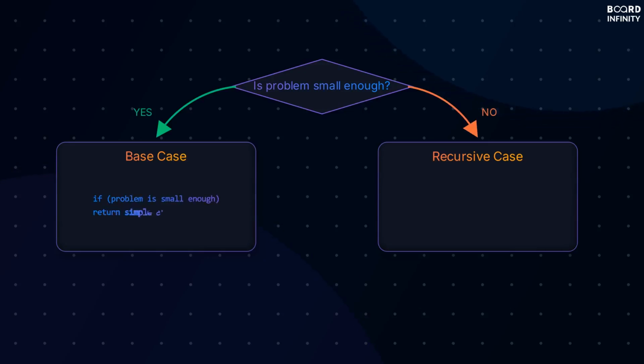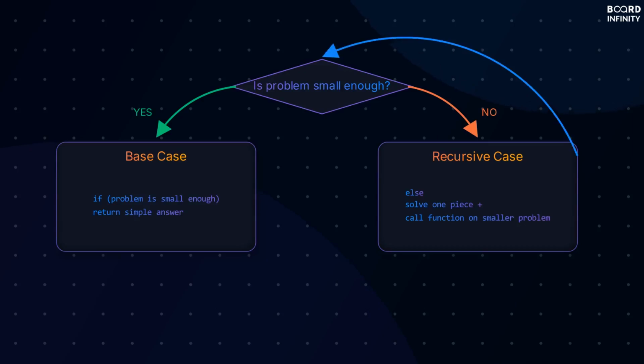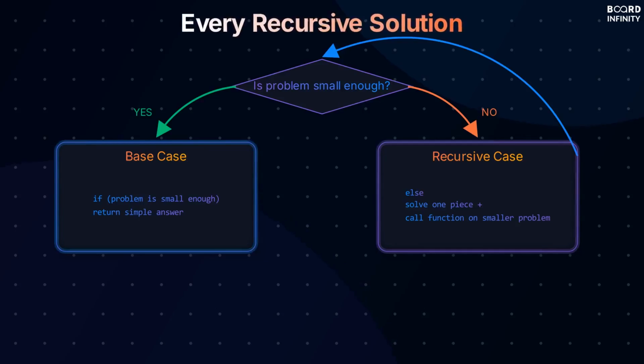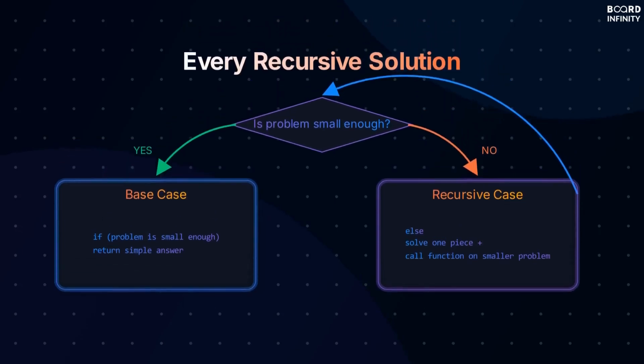The framework has 2 key parts: the base case, which defines when to stop and return a simple answer, and the recursive case, which handles the larger problem by solving one piece and calling itself on a smaller version of the problem. This loop continues until the base case is reached. Once you understand this pattern, you'll recognize the power of recursive thinking everywhere, allowing you to solve complex problems elegantly.